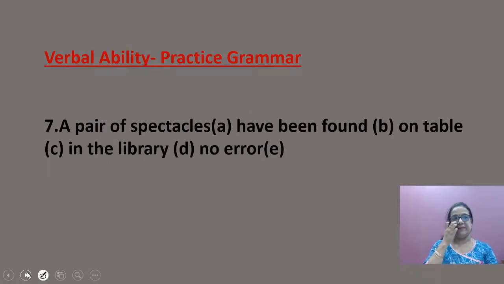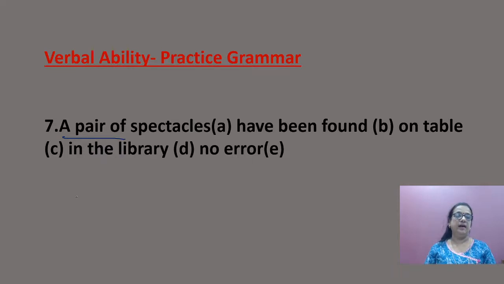Next sentence. A pair of spectacles have been found on the table in the library. Now when a pair is used, it is singular. It gives the idea of a singular noun. A collective noun is always taken as singular. Pair means two.